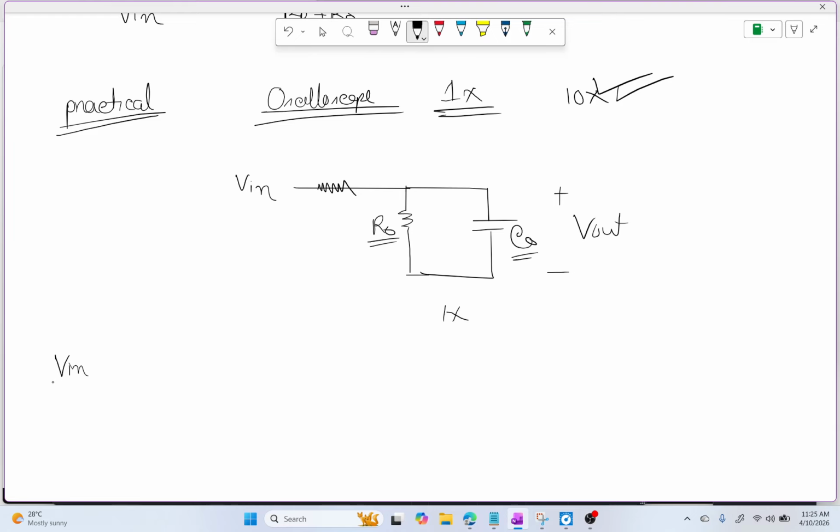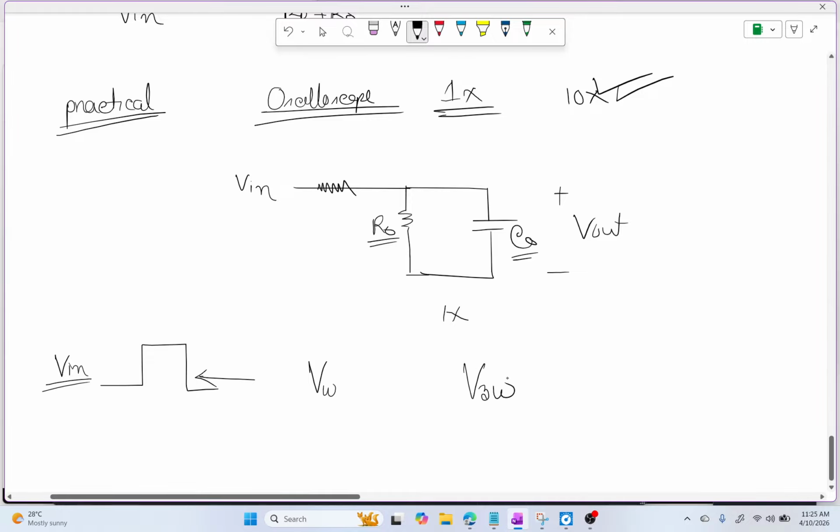Let's say Vin is a square wave, so you know from the Fourier series that Vin has different frequency components: one at omega, another at 3 omega, another at 5 omega, and so on. For Vout, this capacitor's impedance is frequency dependent.